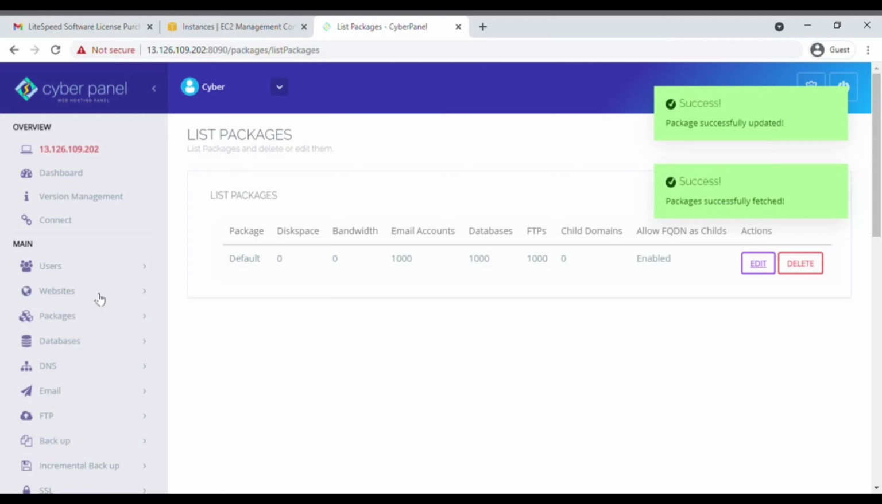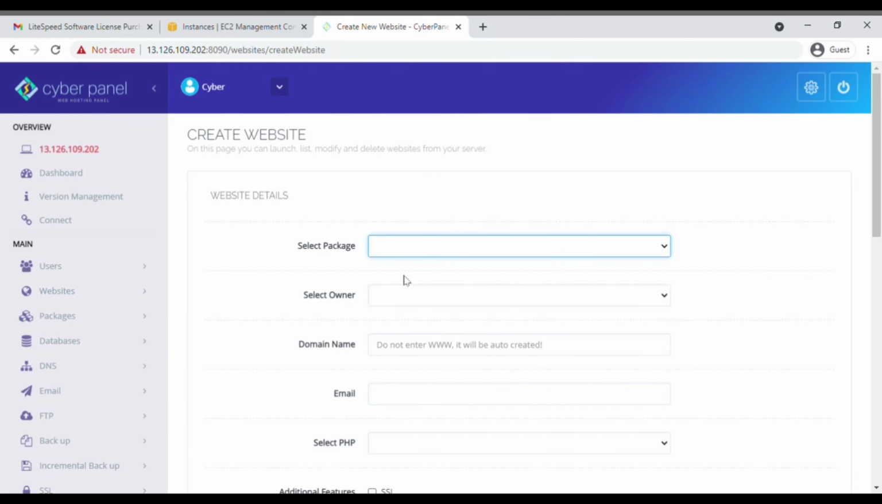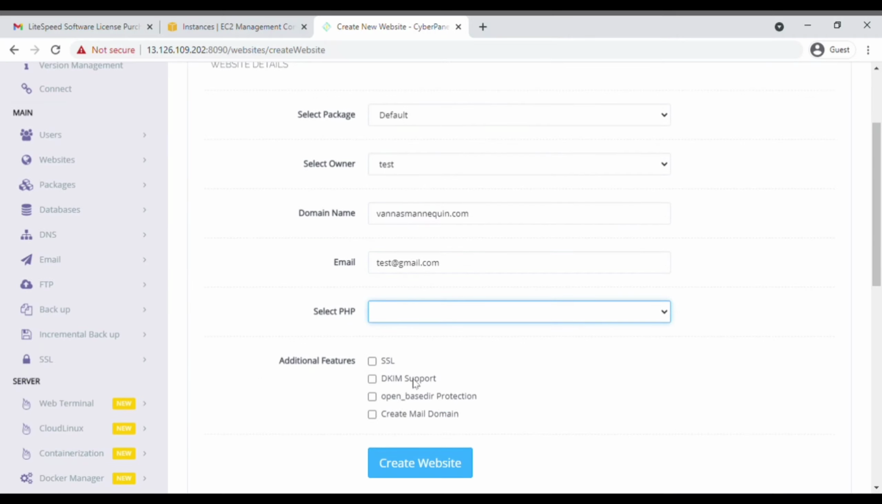Follow exactly the same that I have done. Now the next part is to create our website. For that, simply go to Websites, click on Create Website, select the package as default, select the owner and enter the domain name. The domain name should be without the www prefix, and after that enter an email.